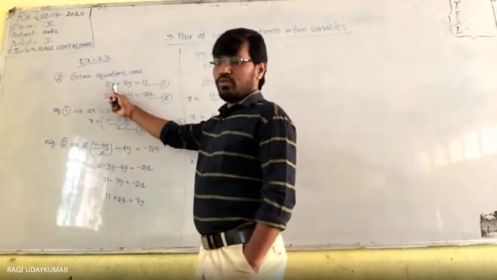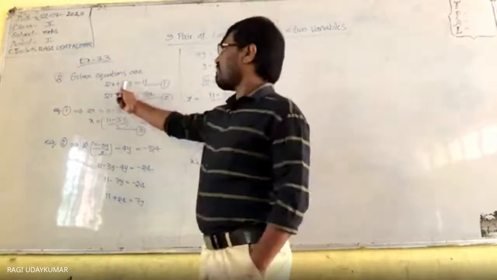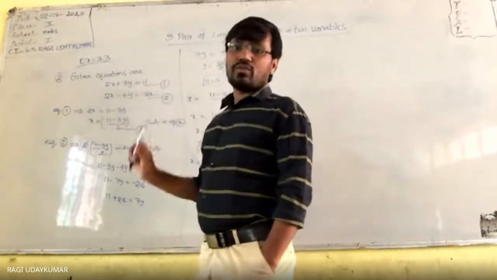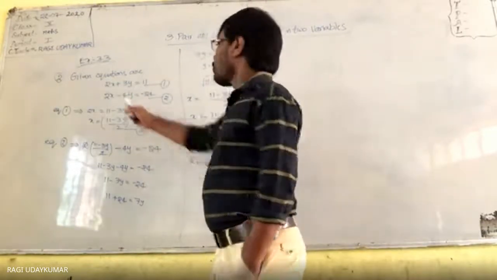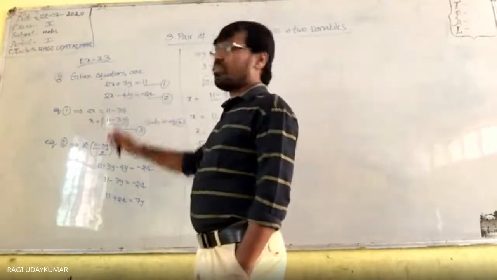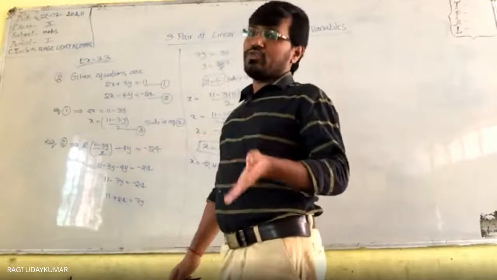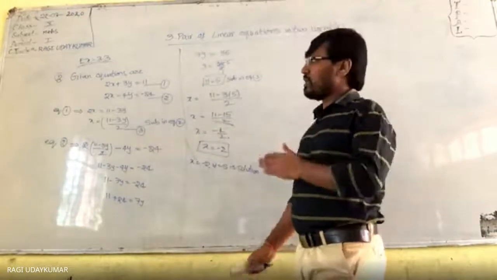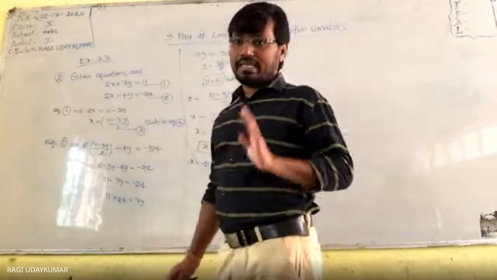2 into minus 2, minus 4. 5 threes are 15. 15 minus 4, 11. Yes, ho gaya. Next, 2 into minus 2, minus 4. 5 fours are 20. 20 minus 4, minus 24. Yes, it is right.